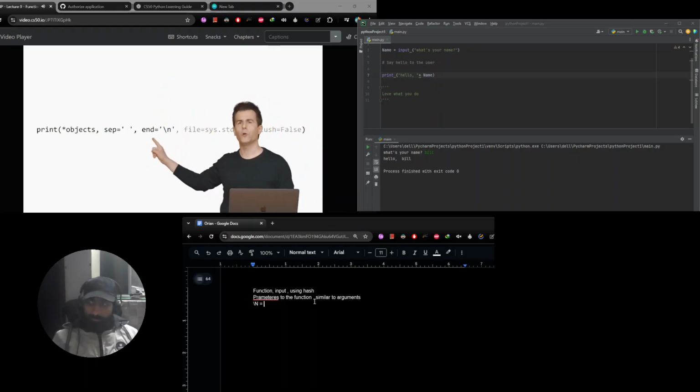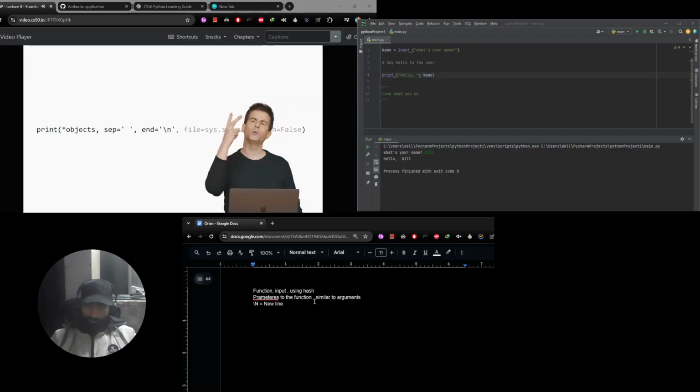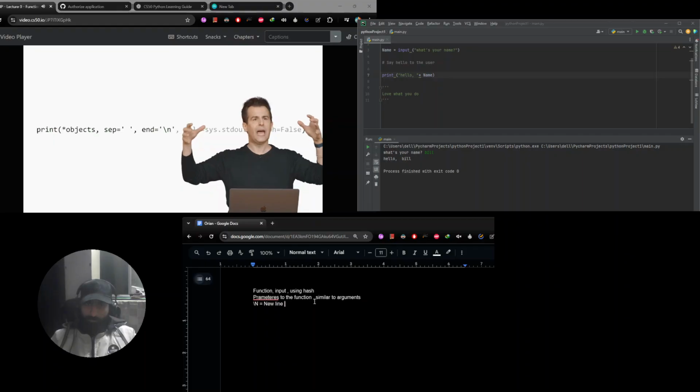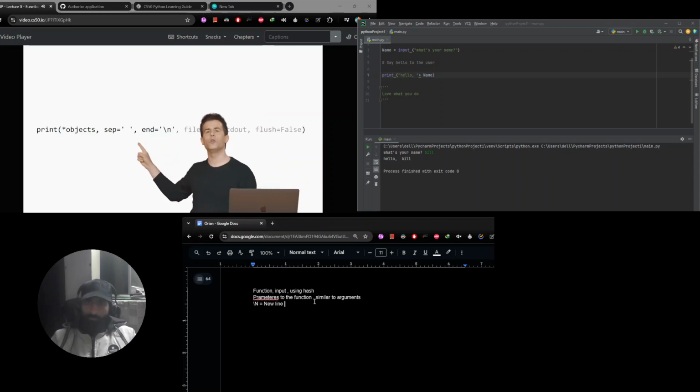Now, by that logic, let's move backwards. Sep for separator. The default value of separator is apparently a single blank space. Well, where have we seen that? Well, recall in an earlier example, when I passed in not just one, but 2 arguments to the print function, recall that they magically had a space between them. In fact, they had that space plus my own space, and that's why I deleted my space, because at that point it was extra. So this just means that when you pass multiple arguments to print, by default, they're going to be separated by a single space. By default, when you pass arguments to print, the whole thing is going to be ended with a new line.